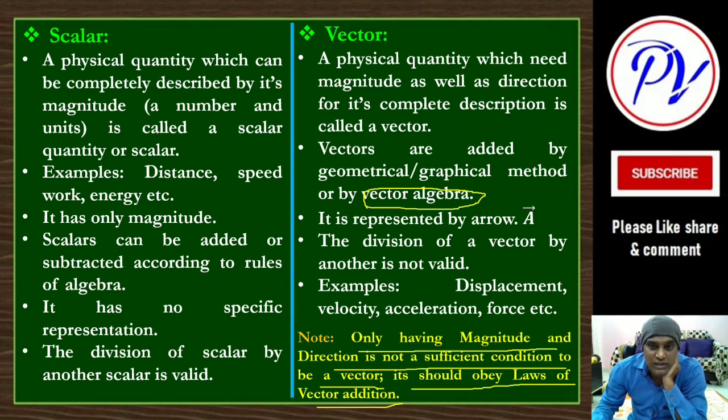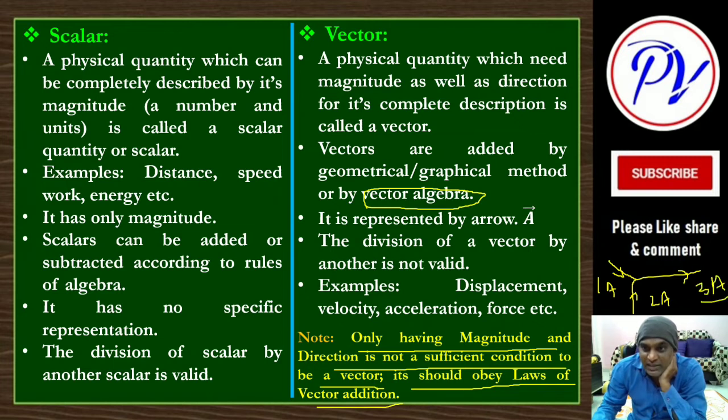Because sometimes what happens, suppose there is a physical quantity, that is current, okay. So current is flowing in this direction, suppose 1 ampere is flowing, and from this direction at this junction suppose 2 ampere is coming, okay, and there is one wire moving in this direction. So the current flowing in this wire we can say is 1 ampere plus 2 ampere, so directly we can add it, 3 ampere.